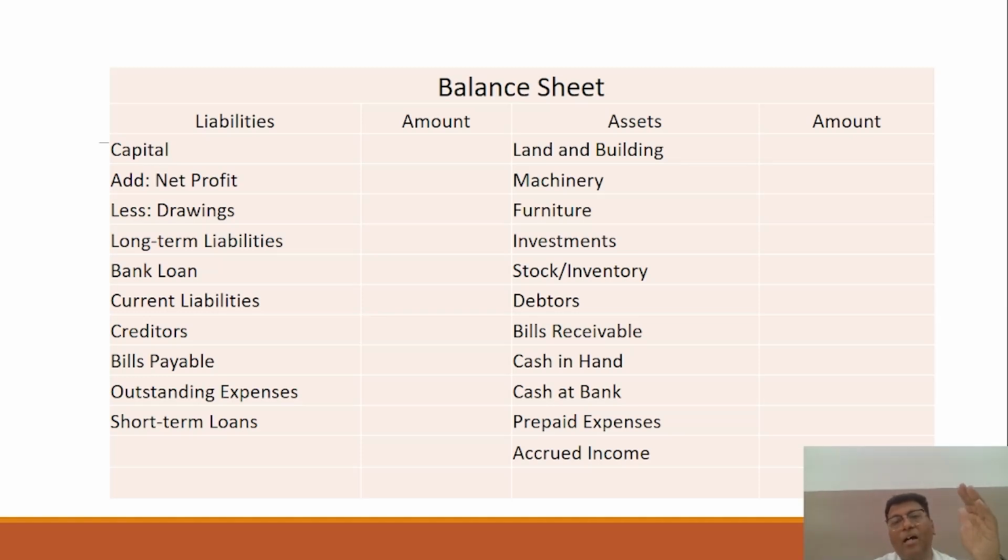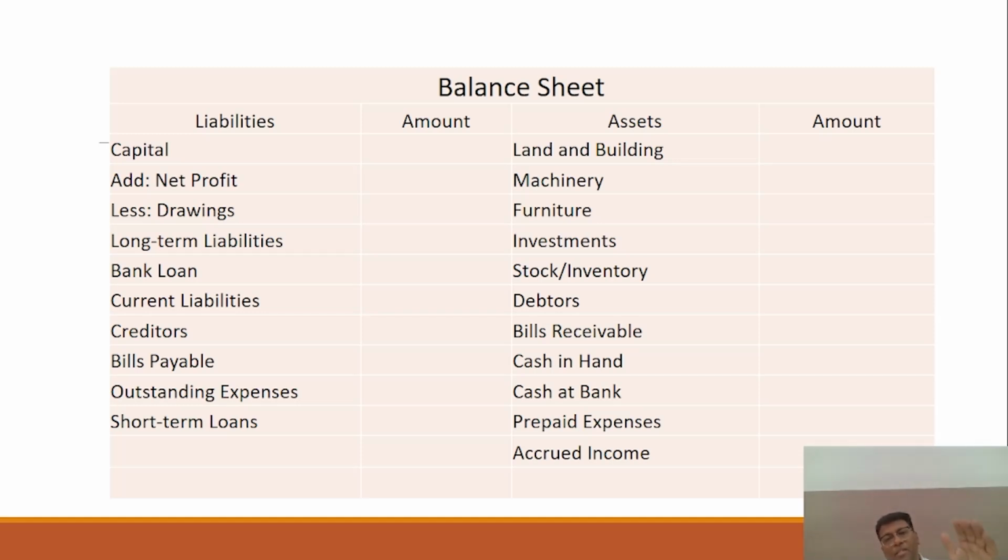If assets are more than liabilities, you can say the financial health of the business organization is strong. But if you observe that the liability side is more than the assets, it is not good for the business organization's financial health, right? So you can find out exactly the financial position by preparing the balance sheet.